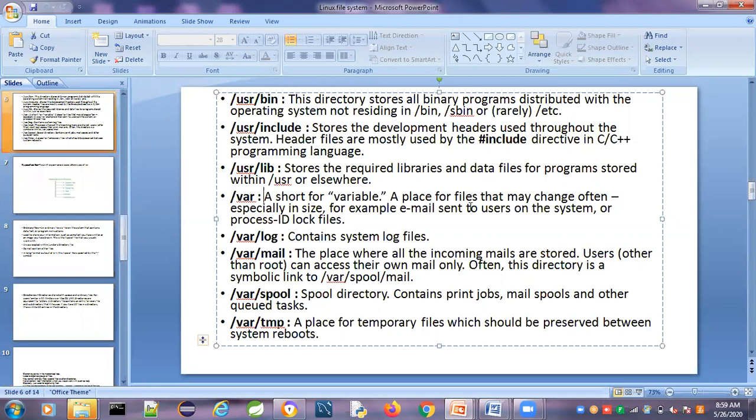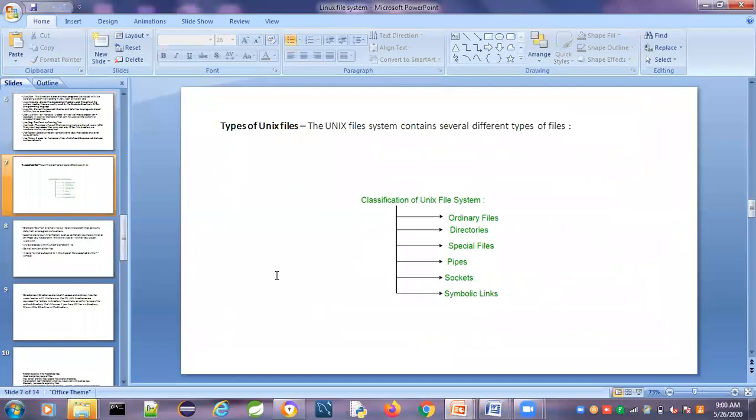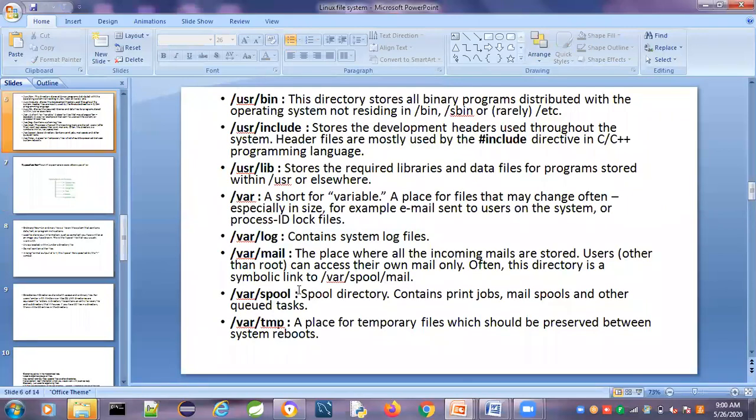The var directory is short for variable, a place for files that may change in size, for example email sent to the users. Var log contains the system log files. Var mail contains the place where all the incoming mails are stored. Spool contains print jobs, mail spools, and other queue tasks. Var tmp is a place for temporary files which should be preserved between system reboots.